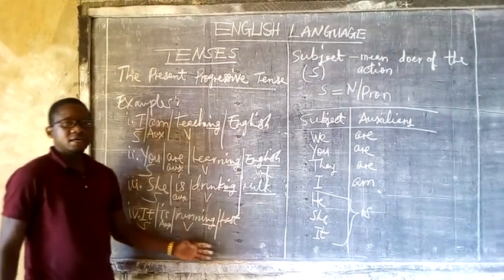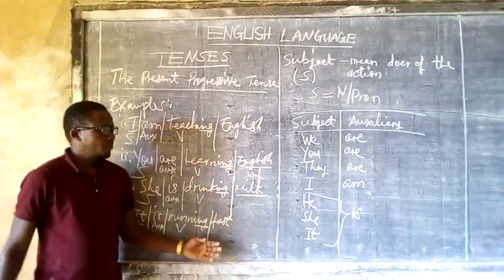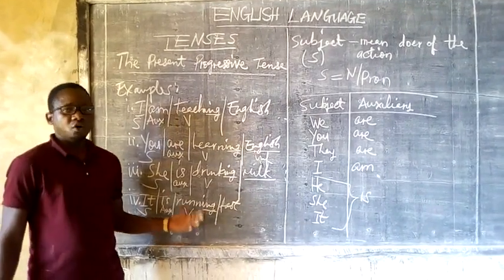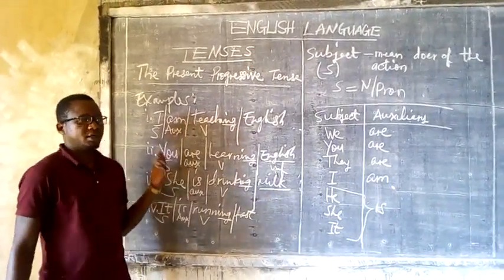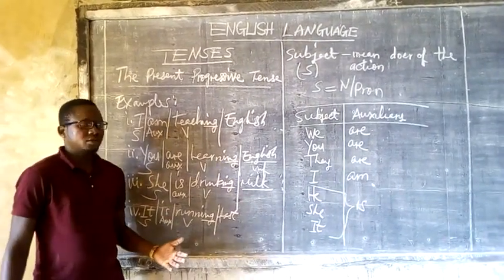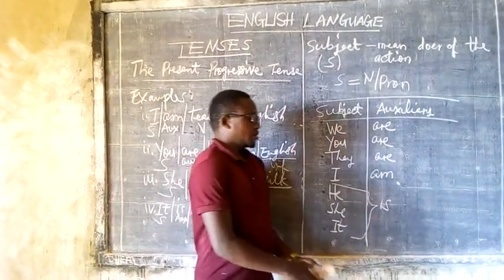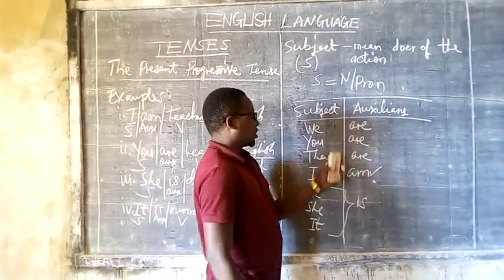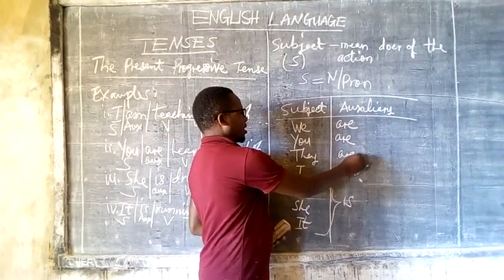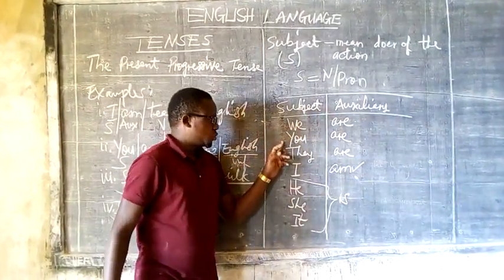It takes ing formation. Very simple when you want to construct sentences of the present progressive or the present continuous tense. Just for the formation, like I said, you take a subject and you add these auxiliaries. Either you take am for the subject I, you take are for the subjects we, you, they.